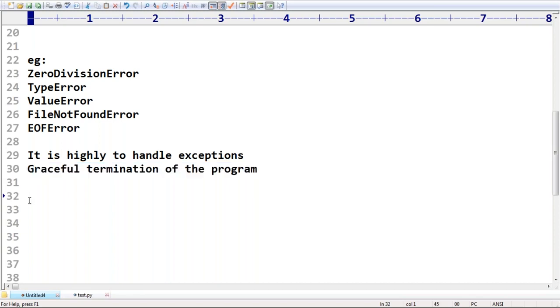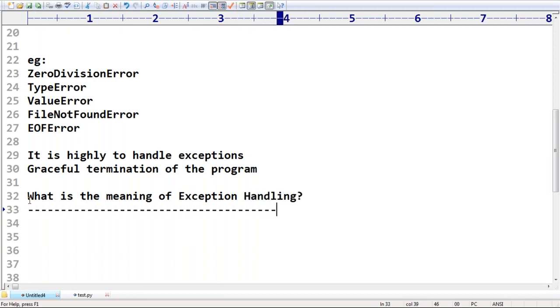Now my next question. Sir, what is the meaning of exception handling? Meaning, sir, I want to handle exceptions. You are telling it's highly recommended to handle exceptions, right? Can you spell out what is the meaning of exception handling? Anyone? Yes, man, I covered it already yesterday, just a top level example. What is the meaning of exception handling?